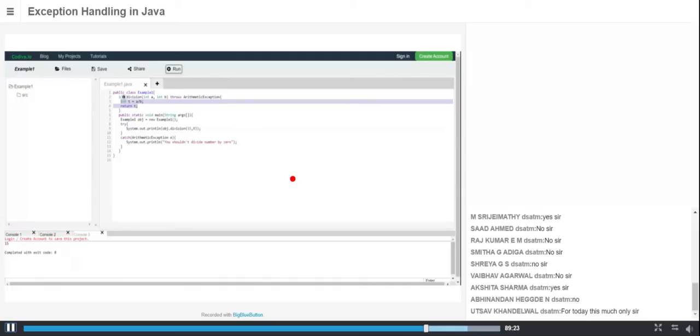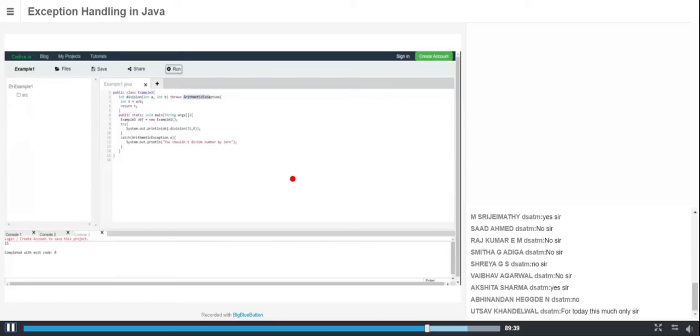So at least I have to throw some exception. Is it right? So instead of throwing my exception, I directly use the throws keyword here. I know that maybe one of my statements is going to cause this type of exception.